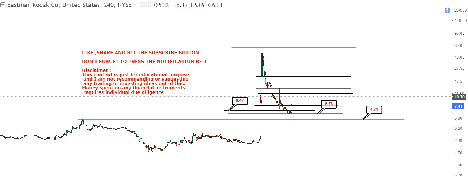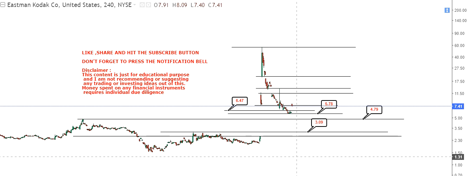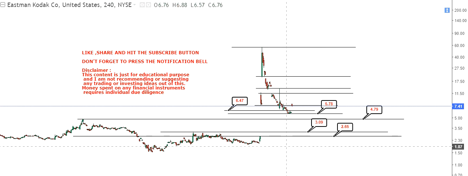First understand this: if the stock falls below these three supports, then it will definitely fill the gap and come toward $3 odd, 3 and probably 2.65. So on the downside, below 6.47, 5.78 and probably 4.79 is indeed a big downside. If it doesn't sustain here, it will definitely fill up the gap again. So you should know and understand your risk.